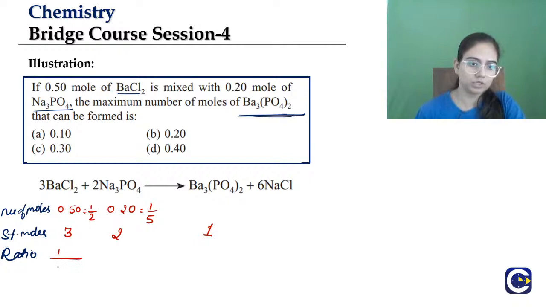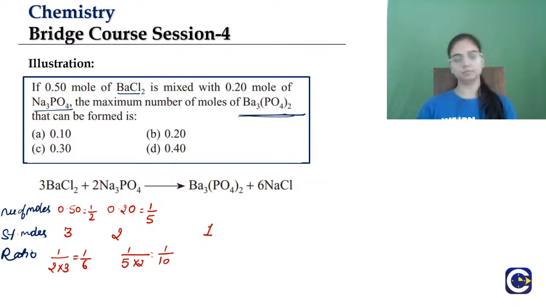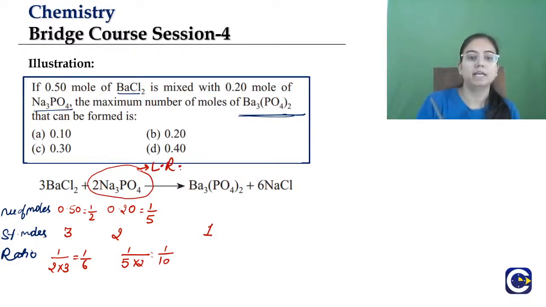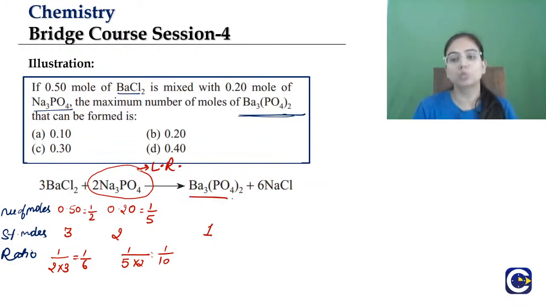So we will find out the ratio: 1 by 2 into 3, that is 1 by 6. Now 1 by 5 into 2, that is 1 by 10. Which one is less, kids, 1 by 6 or 1 by 10? Obviously 1 by 10 is less, so sodium phosphate is the limiting reagent, and our product will be depending on that.